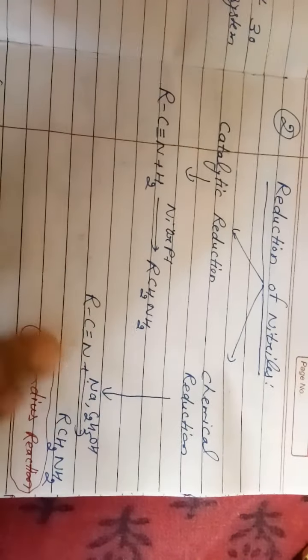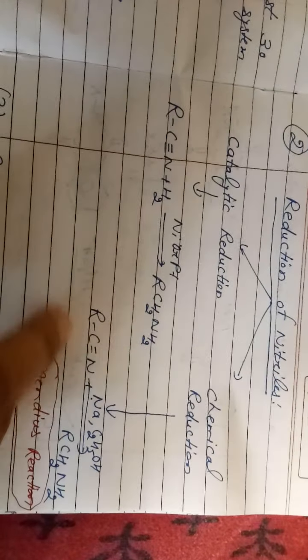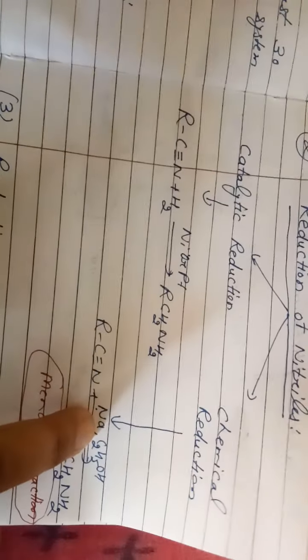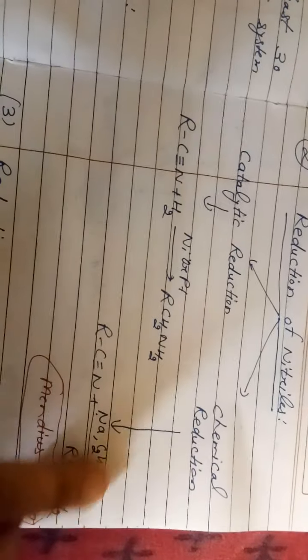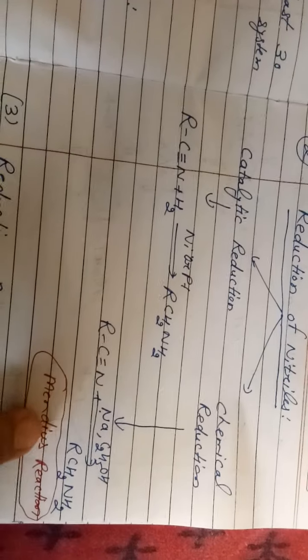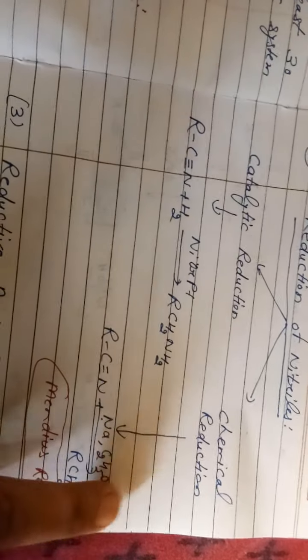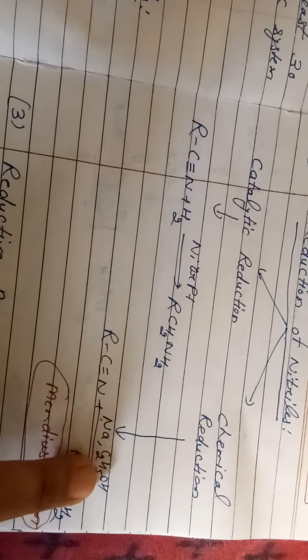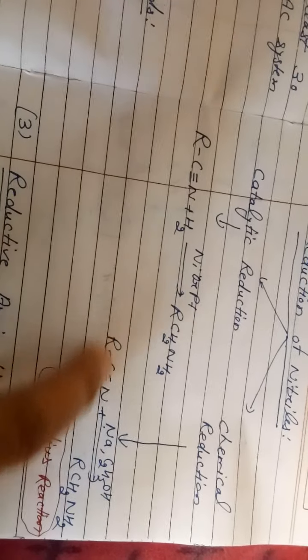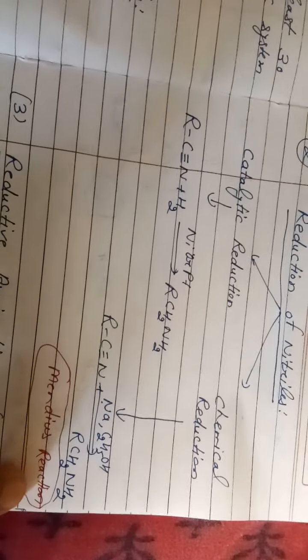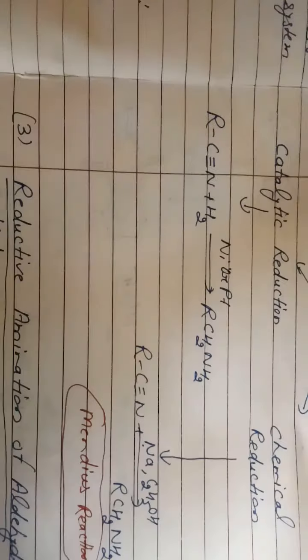The second way is chemical reduction. In chemical reduction, the nitriles are treated with sodium in the presence of ethanol and we get amines. This is also called the Mendius reaction. When the reagent is sodium in the presence of ethanol and the starting material is a nitrile, this is termed the Mendius reaction. Please note, students, this is the Mendius reaction.